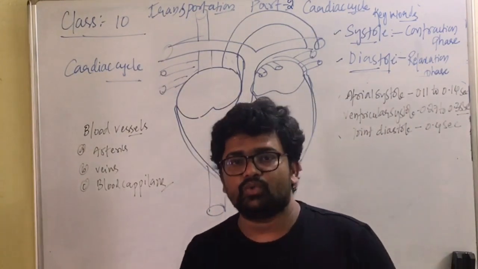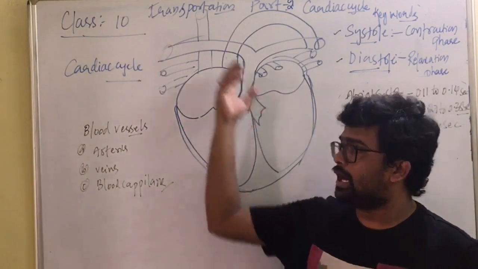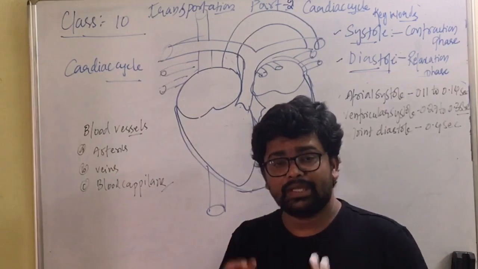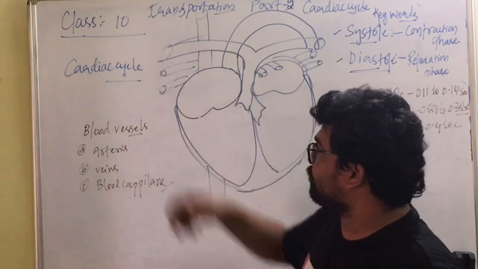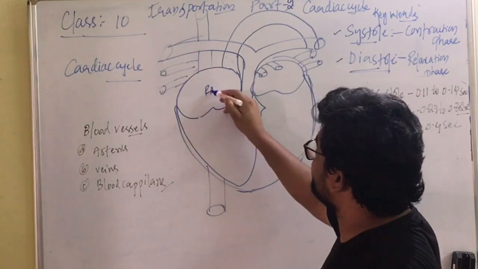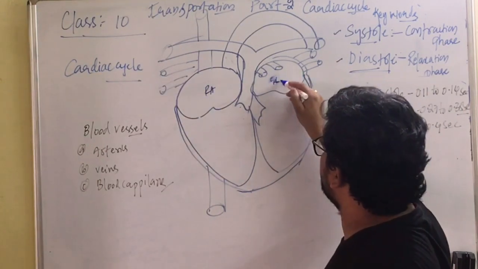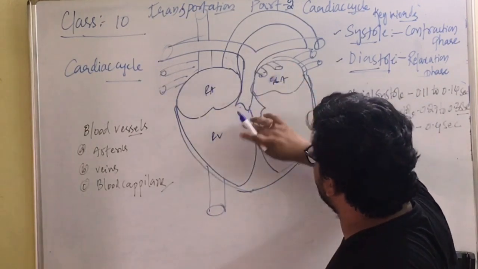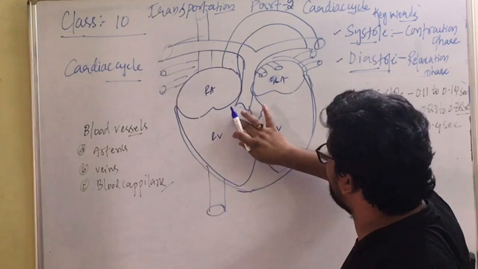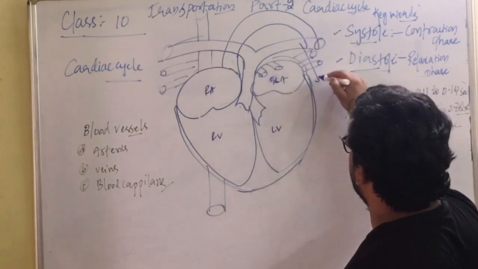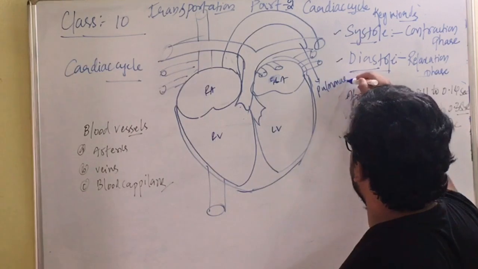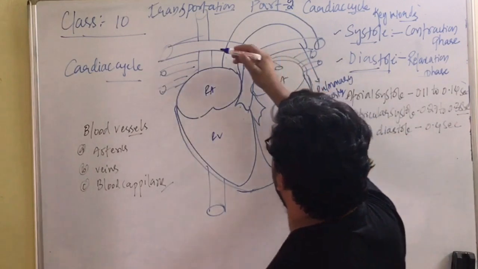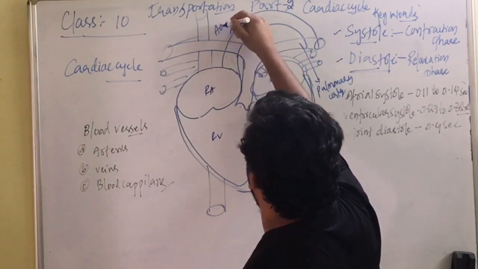Arteries are a type of blood vessels which carry blood from the heart to the body parts. They carry oxygenated blood, except the pulmonary artery, from the heart to the body parts. So if I label it, this is the right auricle, left auricle, right ventricle, left ventricle. Now the tube which is arising from the upper part of the right ventricle, I will call it the pulmonary artery. And the tube which is arising from the upper part of the left ventricle is called the aorta.